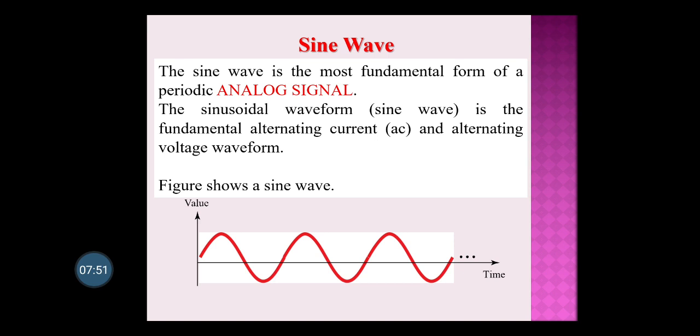Here you can see the value starts from 0 and goes on increasing to the positive side. On the y-axis is the value, the upper side is positive and the lower side is negative. So your voltage starts from 0, goes on increasing on the positive side, then goes on decreasing, reaches the 0 point on the x-axis, then moves downwards, which means it is getting negative values, reaches the highest negative value, then again comes to 0 on the x-axis.